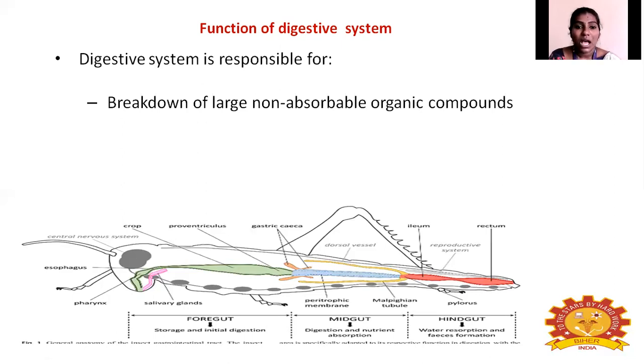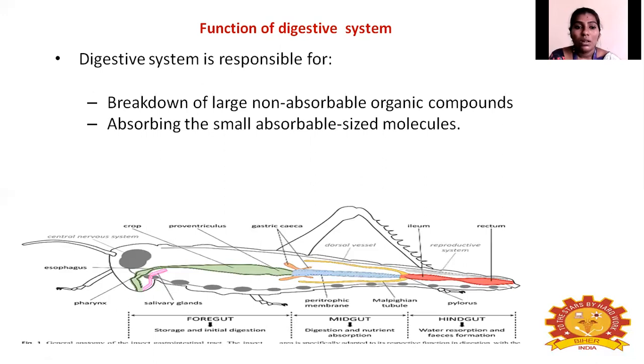Next, it absorbs the small absorbable-sized molecules from the broken-down organic compounds. Then the remaining undigested food will be defecated through the anus. That means it will discharge the fecal matter through the anus.